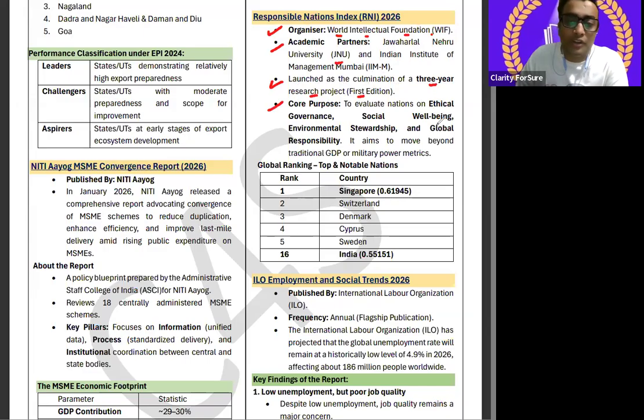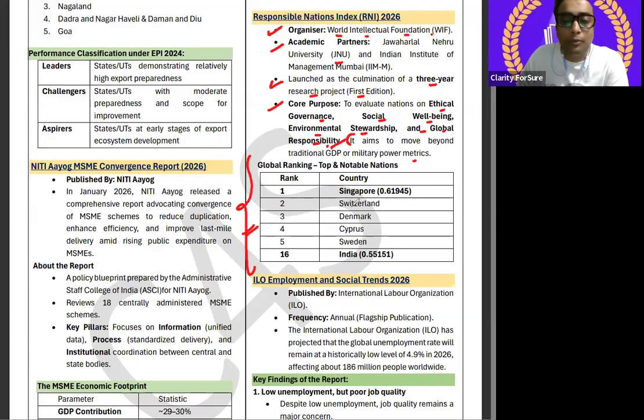Core purpose is important for your RBI Grade B prelims paper of GA, that is ethical governance, social well-being, environmental stewardship and global responsibility. What does it aim at? Write down these bullet points. It aims to move beyond traditional GDP and military power metrics. Okay. Important, this ranking is important because they can ask, right, according to the global ranking, top and notable nations.